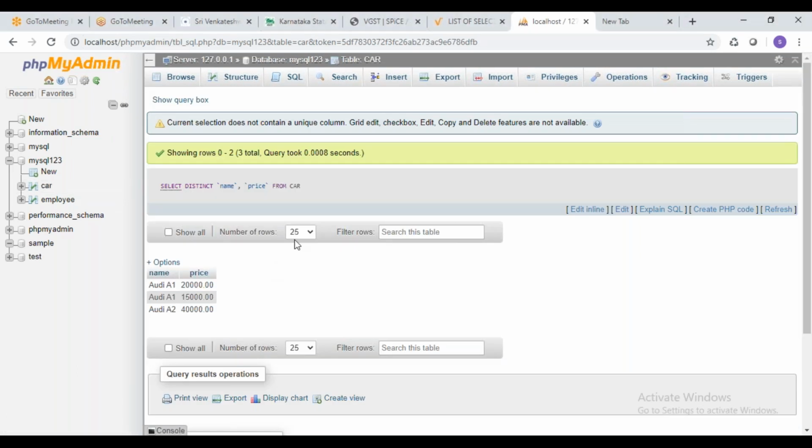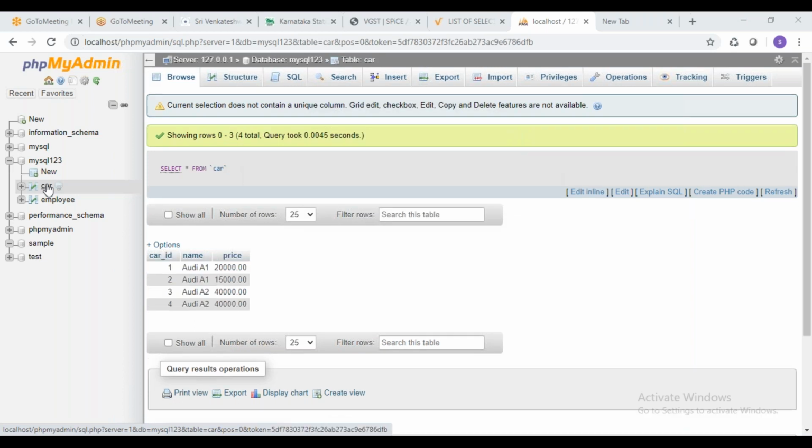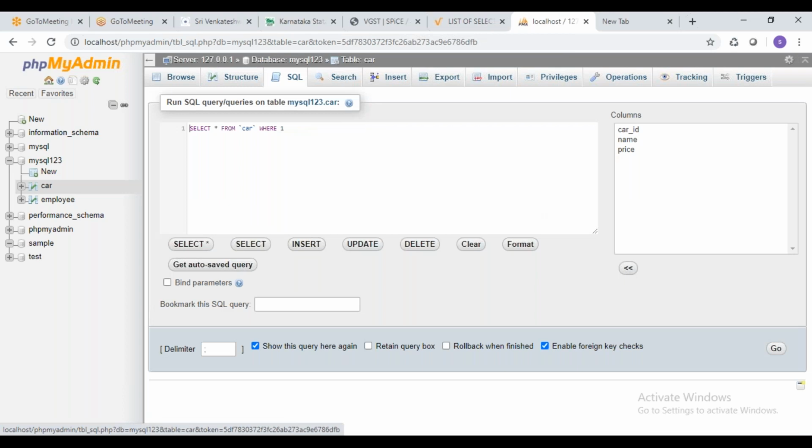Previously, you can see there are Audi A1 and A2, two A2s. Now we are getting A2 only once. You just see the output: Audi A1 20,000, Audi A1 15,000, Audi A2 40,000. But actually in the table we have one more Audi A2 which has the same price and name. What is the query I have written? I want name and price distinct. If there are the same name and price for multiple rows, take it only once.